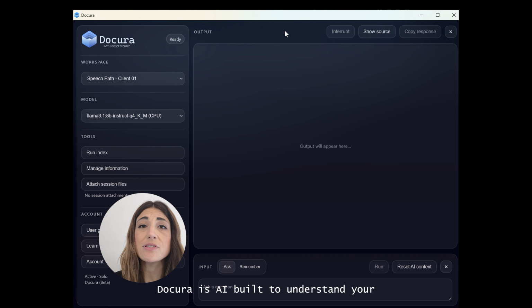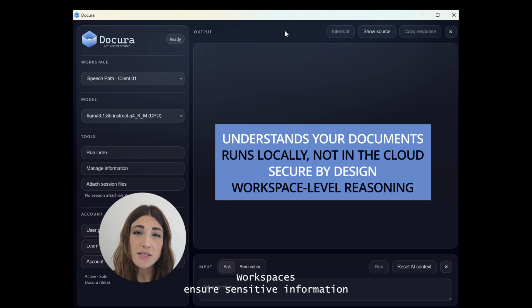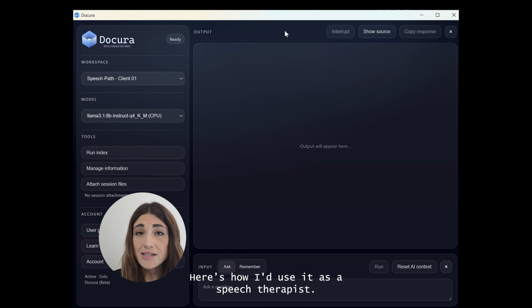Docura is AI built to understand your documents. It runs locally, so information never leaves your computer. Workspaces ensure sensitive information is completely isolated. Here's how I'd use it as a speech therapist.